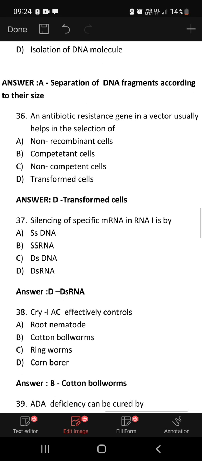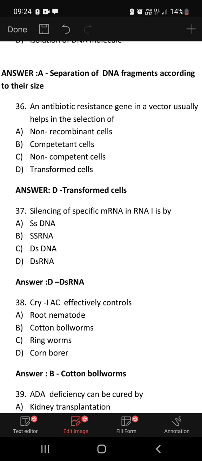An antibiotic resistance gene in a vector usually helps in the selection of transformed cells. So ampicillin resistance and the other resistant antibiotic part, tetracycline resistance. Whenever DNA is inserted at these zones, it leads to insertional inactivation, and the presence of the other antibiotic resistance helps in identifying the transformed cells.